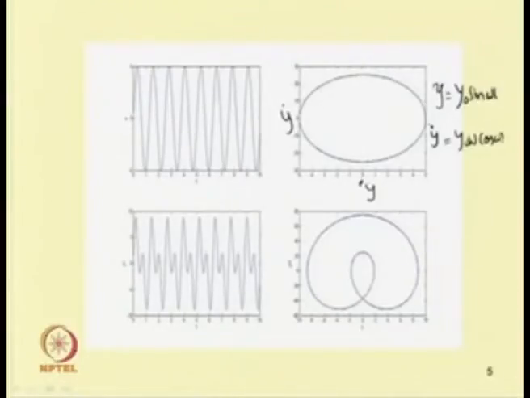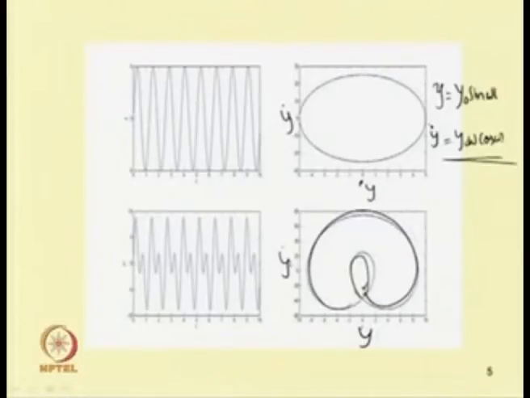In the case of a single periodic system, as we have discussed, one can obtain a single closed loop. But if instead of a single frequency you have two frequencies, then y dot versus y will contain two loops: an inner loop and an outer loop.